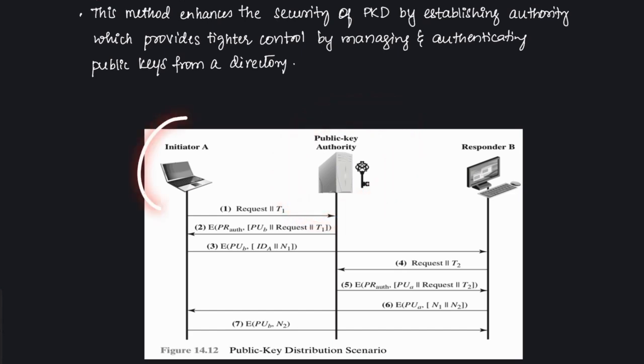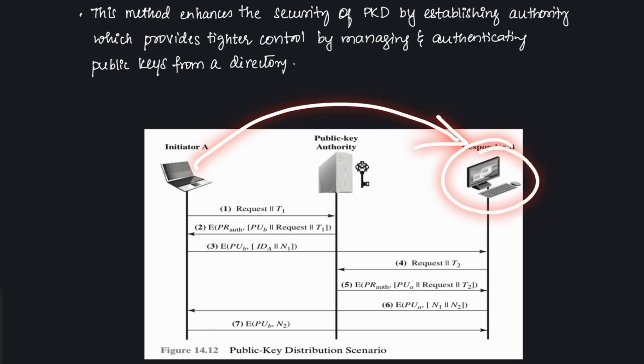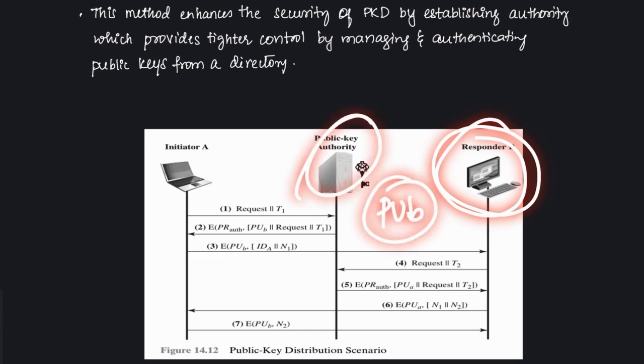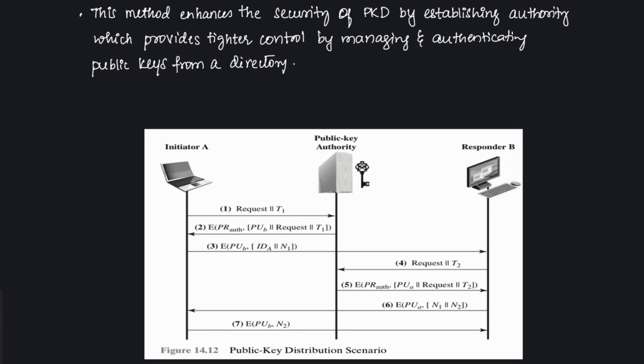Initiator A is the user who wants to communicate securely with B. On this side we have responder B, who will get the message from A, and we have the public key authority, PKA, which is a trusted central authority that facilitates the distribution of public keys. First, A will send a timestamped request. So the request and timestamp are sent to PKA, asking for B's current public key, PUB. This timestamp T1 will ensure that the request is fresh and is not a replayed message.